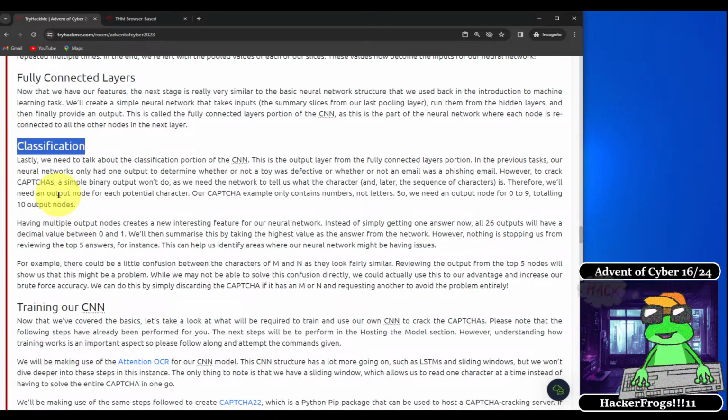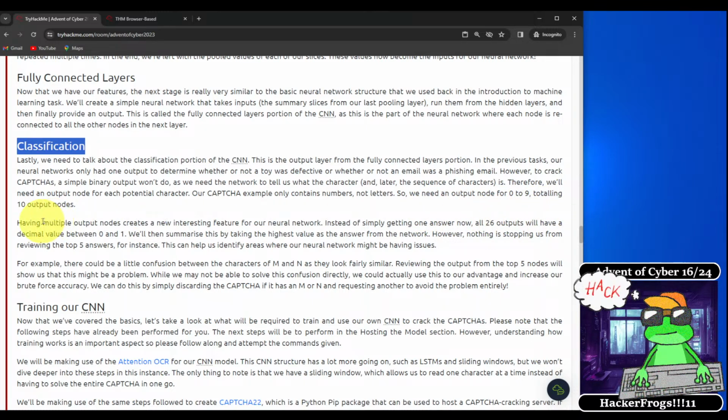Classification. Lastly, we need to talk about the classification portion of the CNN. This is the output layer from the fully connected layers portion. In the previous tasks, our neural networks only had one output to determine whether or not a toy was defective, or whether or not an email was a phishing email. However, to crack CAPTCHAs, a simple binary output won't do, as we need the network to tell us what the character, and later the sequence of characters, is.